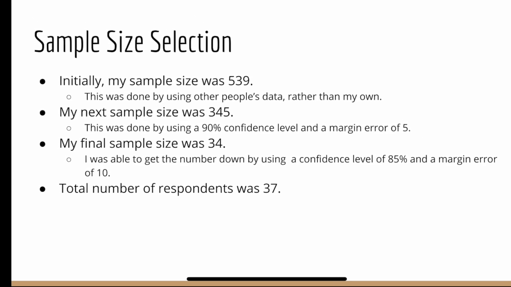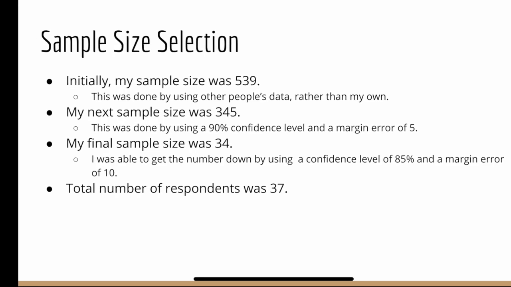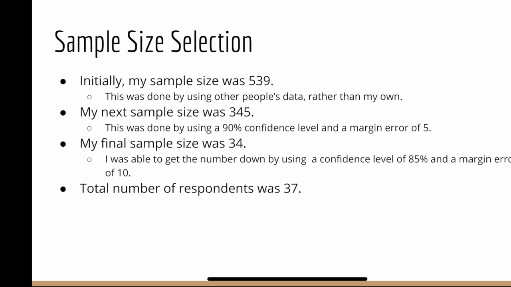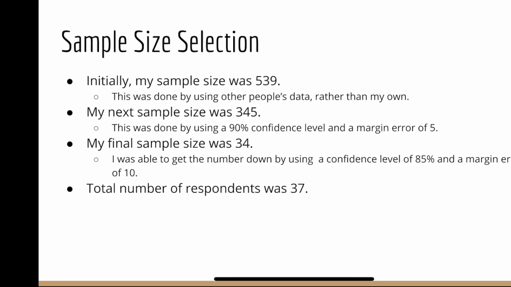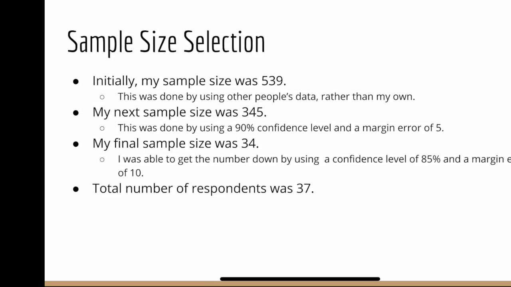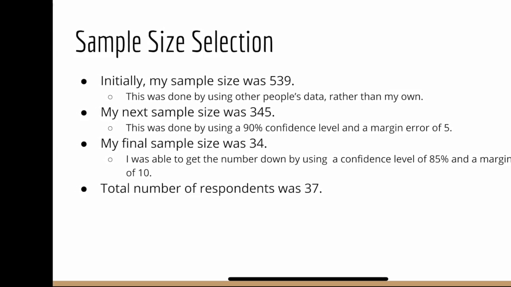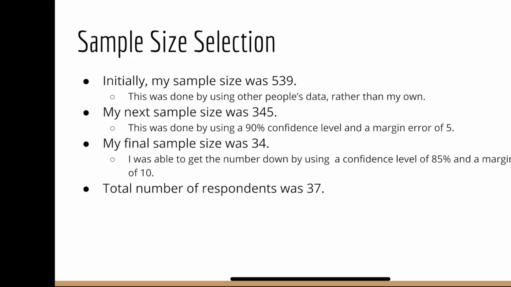And I knew that was going to be really difficult, to get that many people to take my survey. So the final sample size that I got down to was 34, and I got this by using a confidence level of 85% and a margin of error of 10. And luckily I did this, because my total number of respondents was only 37.